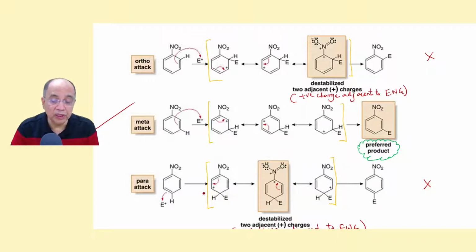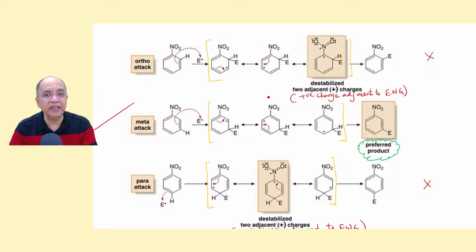The number of RSs becomes 2, but in meta attack, all the three are acceptable because in no RS do you find positive charge coming adjacent to the minus M group or meta director group. The positive charge is bypassed. It is here. Now it is here. Now it is here. So in no case do you get positive charge coming adjacent to NO2.